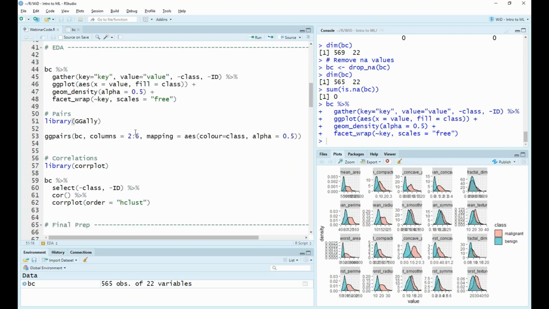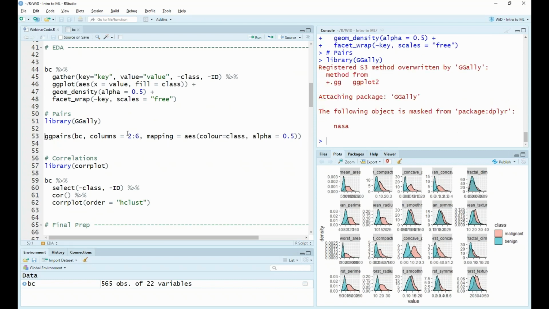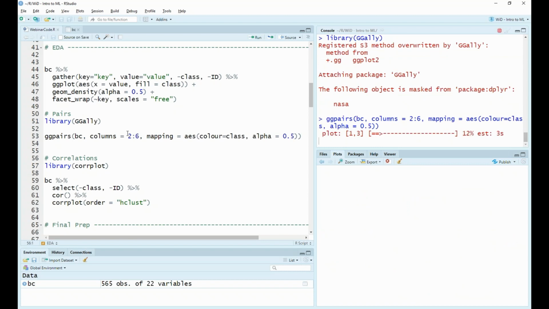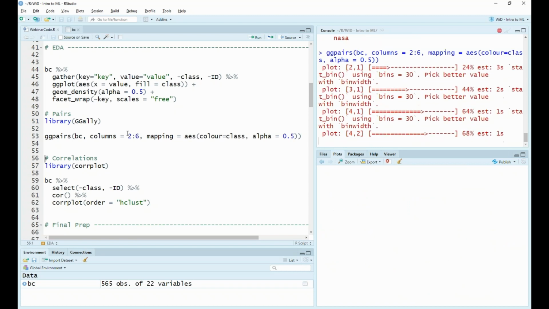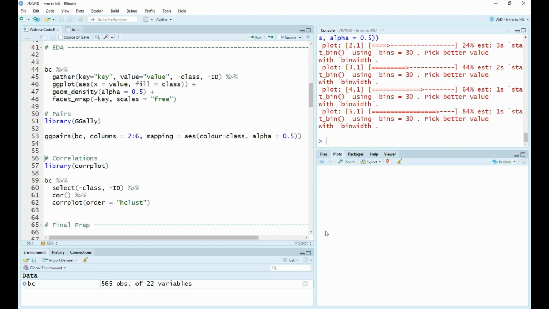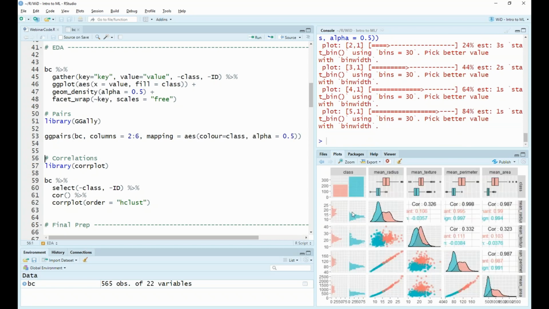There's a package called GGally, and a really nice function in it called the ggpairs function. All you need to do is run this, and it produces one of these plots for you. Here we're just performing this on the first 4 columns of our features.